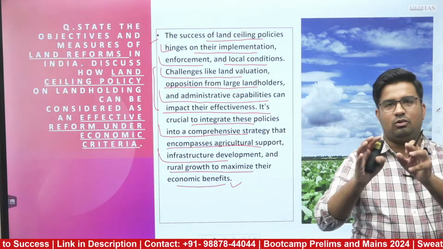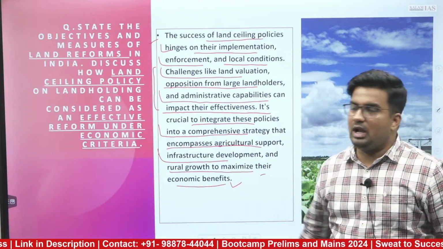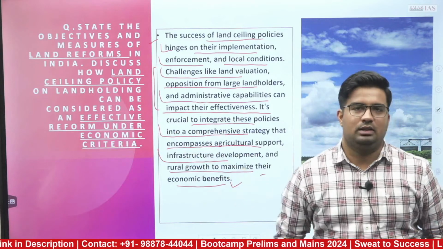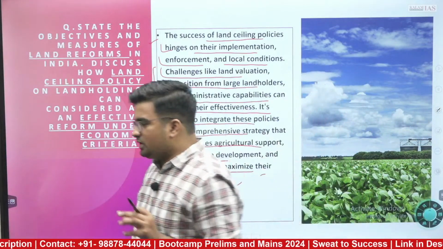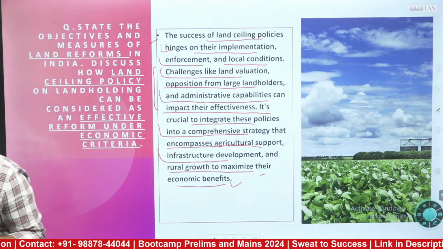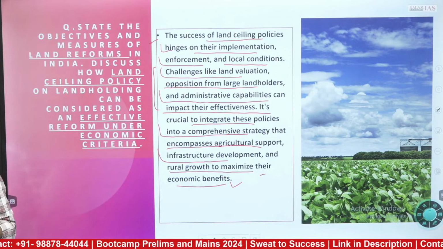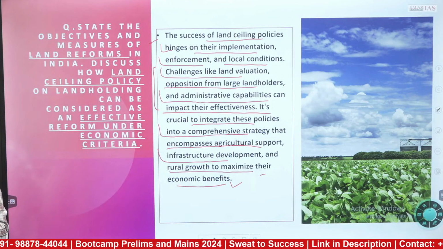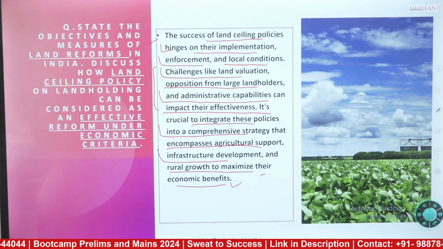Conclusion, you have concluded in a similar way, you have put in all the pointers. How it can be effective, you have told, how reform can happen in the economic pattern. So this way it was required to answer this fourth question, which has one set of demand. Now I'll be coming to the 250-word question with 15 marks.